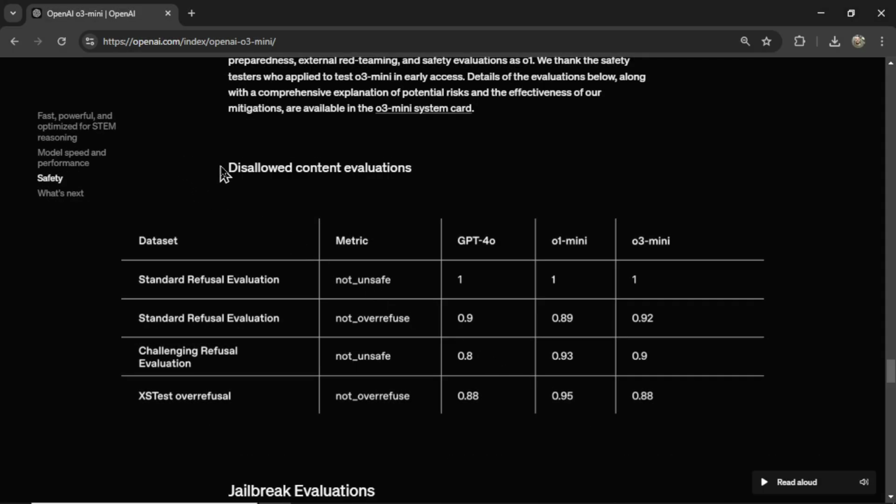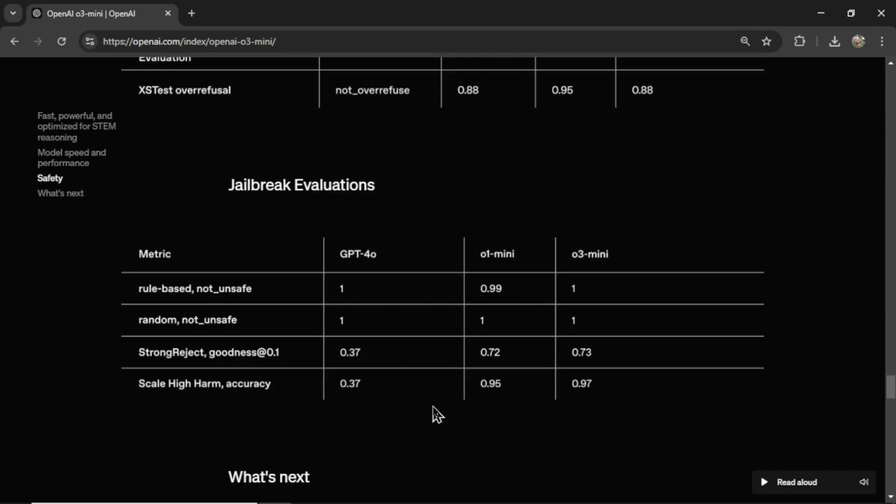We have disallowed content evaluations. I don't understand what these numbers mean. These are a bunch of tests. Are these how often the response got through or how many it blocked? We also have jailbreak evaluations.